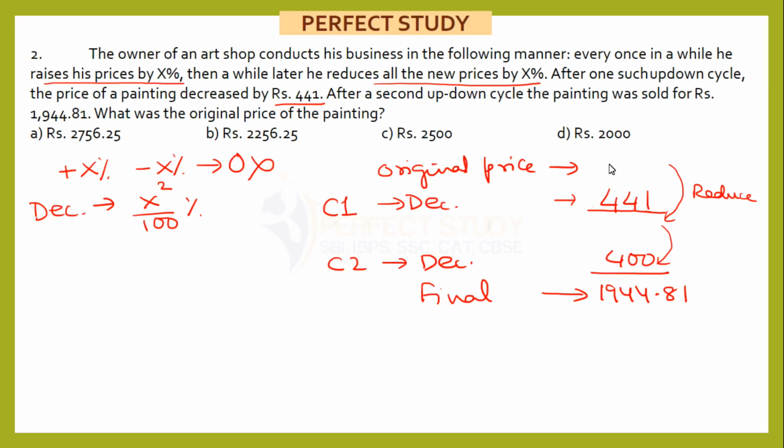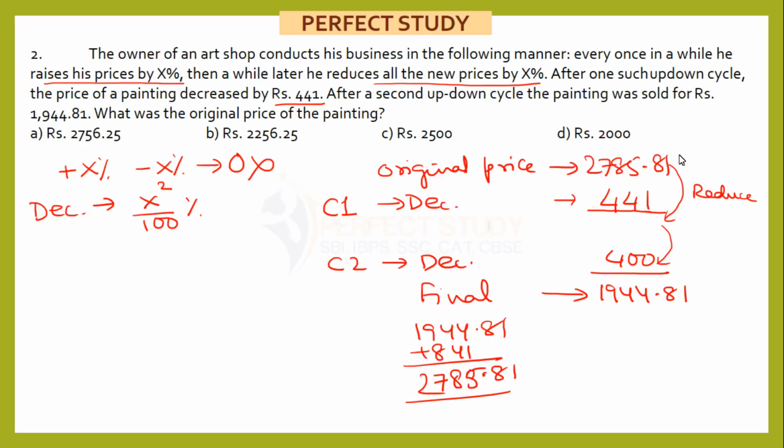Now if I want my original price, I am simply supposed to add back these two values. These two values give me 841. If I add that 841 to 1944.81, you will get your approximate value. I am getting 2785.81, which I know definitely is not the exact answer, but it is very close to an option here, that is option number A. This is 2200, nowhere close. 2500 is nowhere close. 2000 is also nowhere close. So with this kind of approach, we have to get our answer.